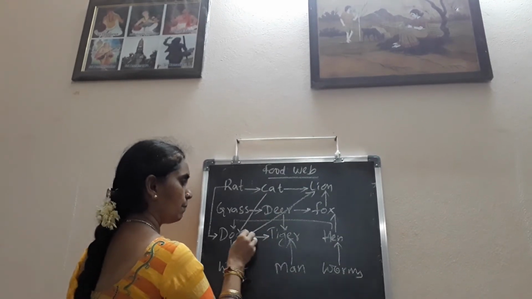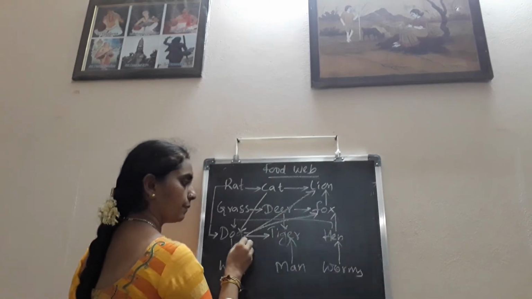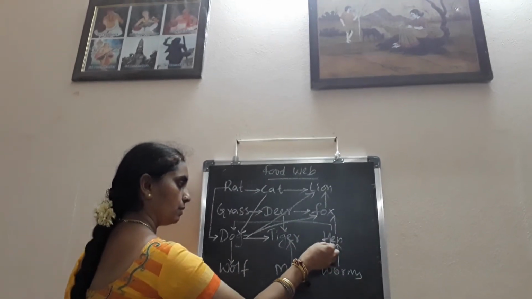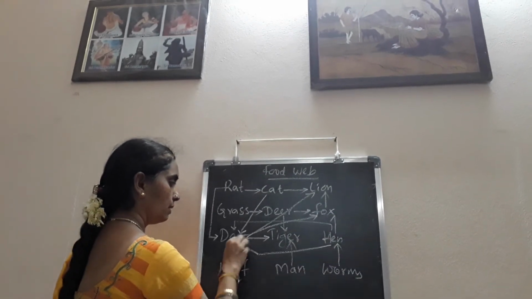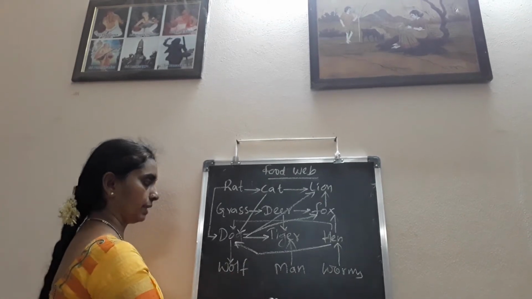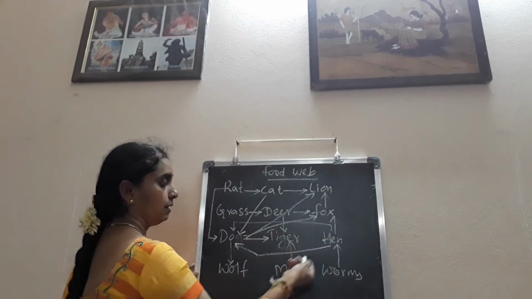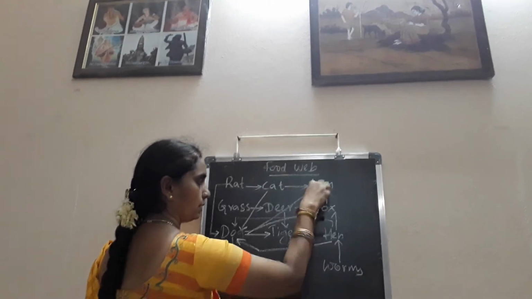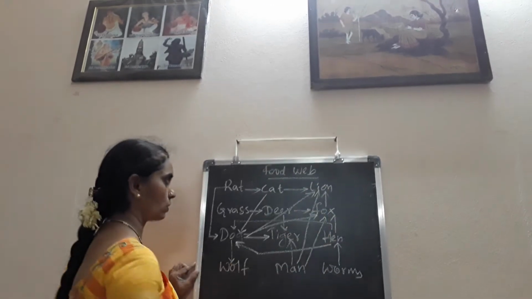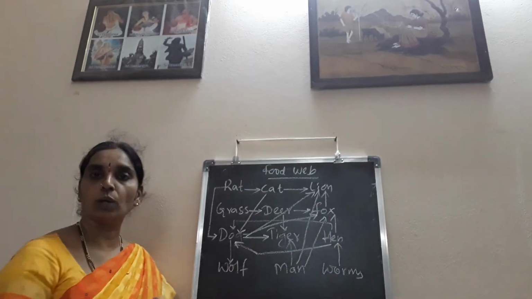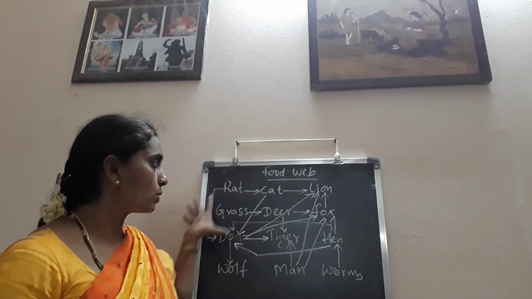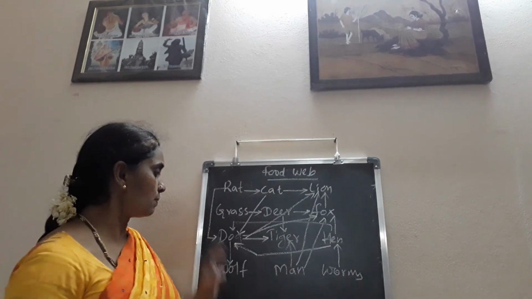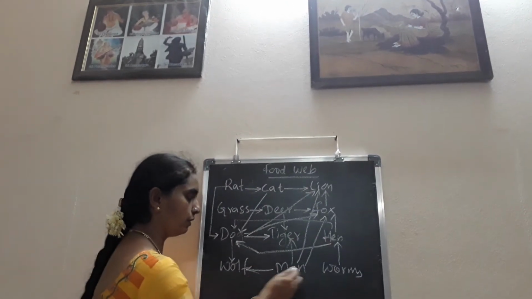The hen is eaten by the fox, and the hen is eaten by the dog. So in fact here the man is eaten by the lion, man is eaten by the fox. Like this we can form several food chains. So in this manner man is eaten by the wolf.